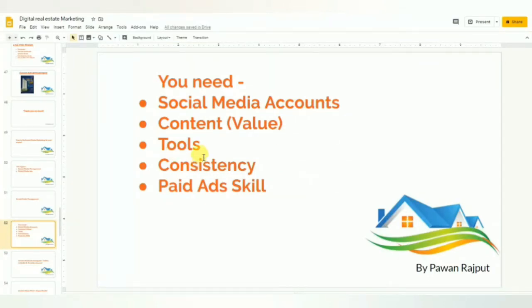So you need some tools, and also you need consistency. You need consistency whenever you are going to provide value or create content. We have already talked about which type of content you can create on your social media marketing, right? So you can use this type of content, or I will show you which type you can use. You need tools, you need consistency, and one important thing is that you need paid ad skills, and that's the complete package equal to social media marketing, right?